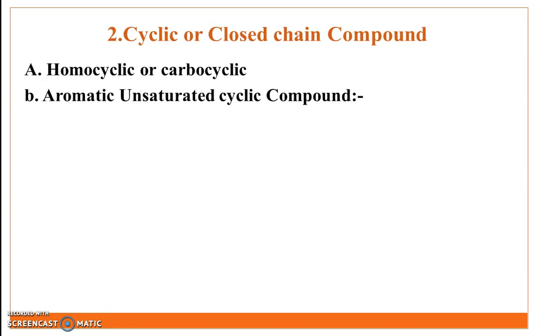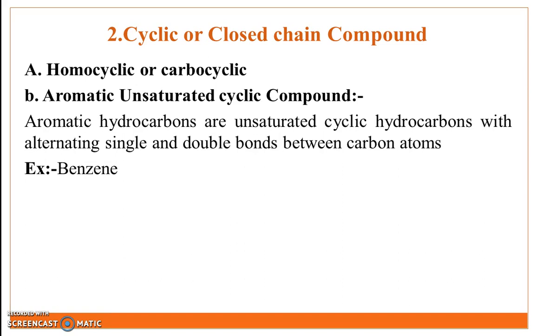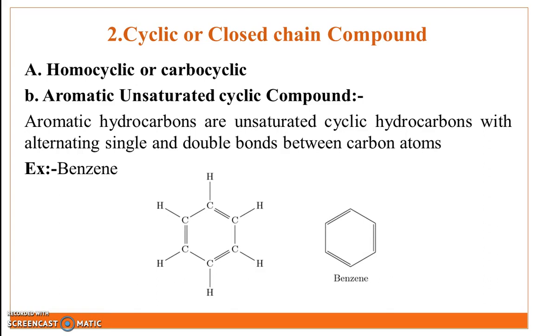Second main subclass of homocyclic compound is aromatic unsaturated cyclic compound. Definition: the aromatic hydrocarbons are unsaturated cyclic hydrocarbons with alternating single and double bonds between the carbon atoms. Example is benzene. In this structure of benzene, it contains single and double bonds between the carbon atoms, available in alternating formation.